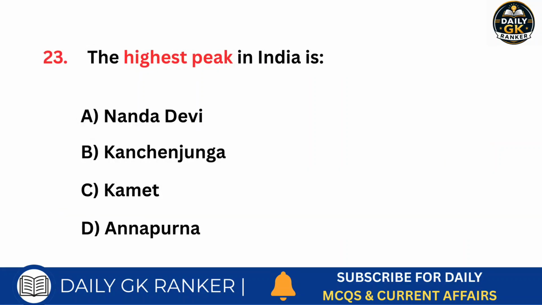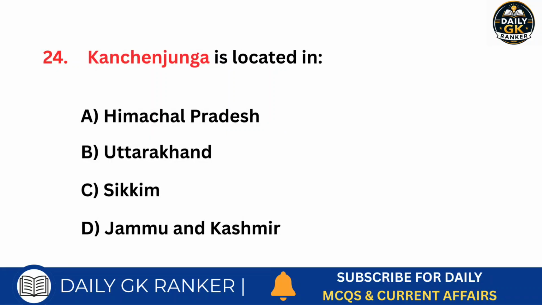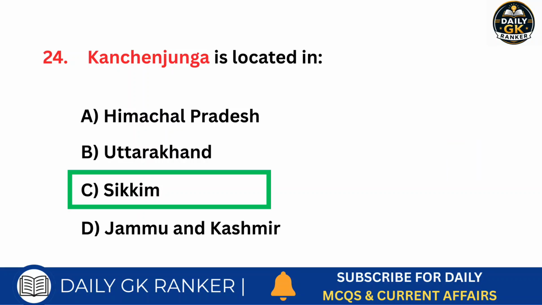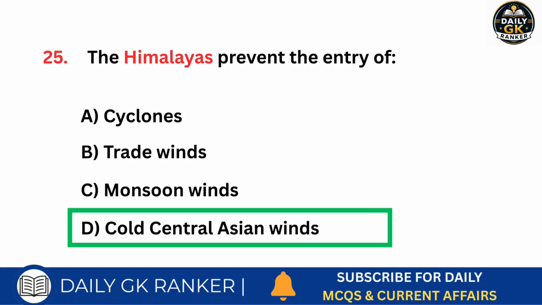Which is the highest peak in India? Answer is Kanchenjunga. Kanchenjunga is located in which state? Answer is Sikkim. The Himalayas prevent the entry of which winds? Answer is cold Central Asian winds.